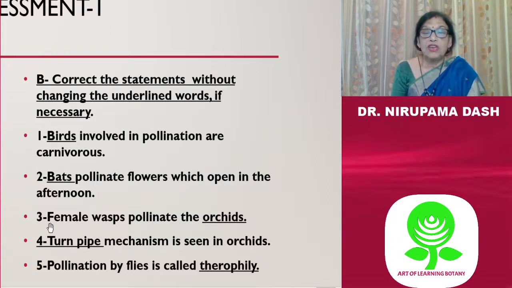Then third question, female wasps pollinate the orchids. Answer is male wasps pollinate the orchids. Then turnpike mechanism is seen in orchids. Turnpike mechanism is seen in salvia. Then pollination by flies is called therophily. Pollination by non-flying mammals is therophily.